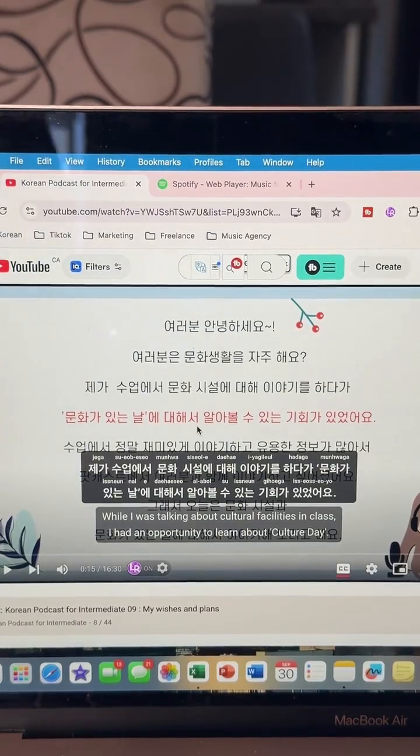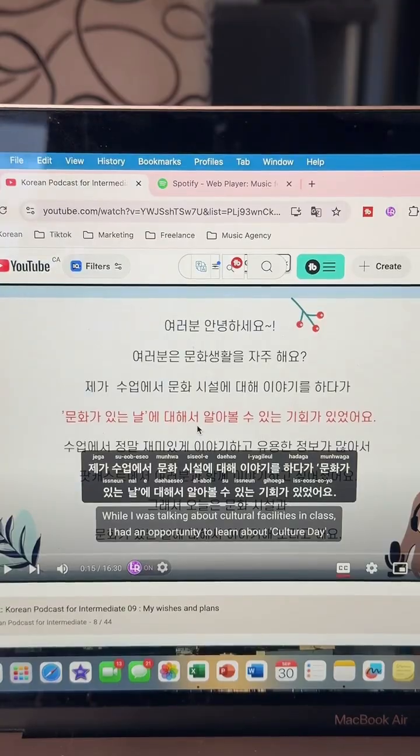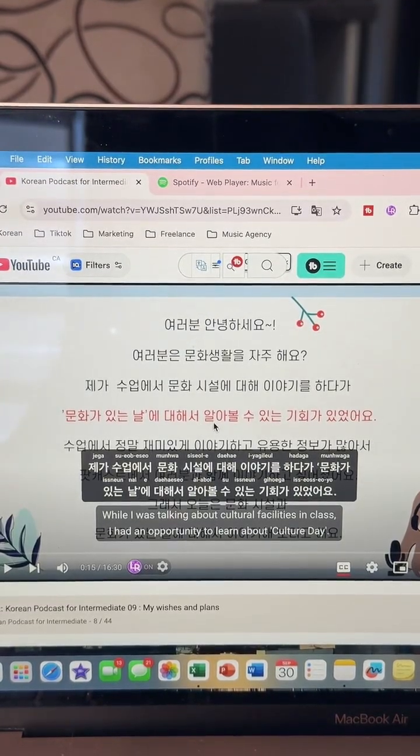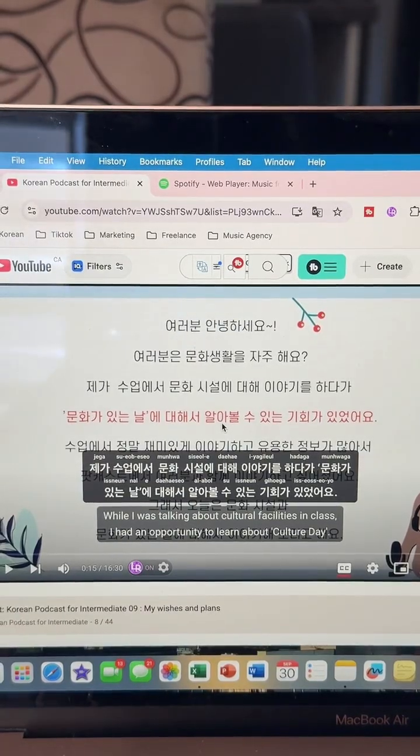Technically this is the first time that we are doing an intermediate level one together. So I think it takes me a little bit more time to adapt to this format compared to the other ones. Thank you so much for staying with me, even though I'm struggling a little bit because I am not used to studying that way with you guys. I understand the meaning of the sentence, but having to explain everything one by one is a little bit harder for me right now. So I am trying my best.